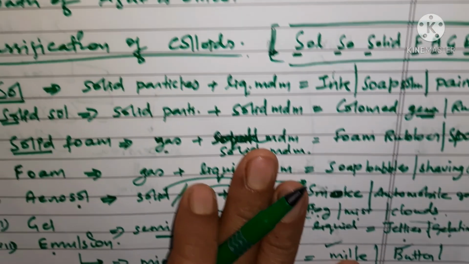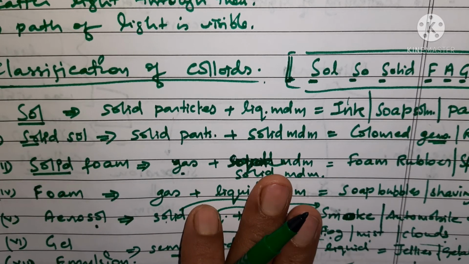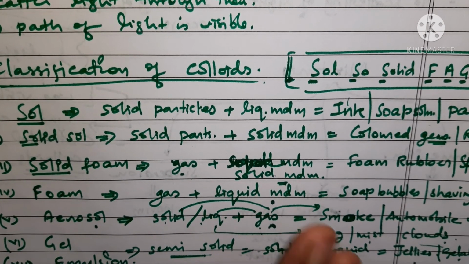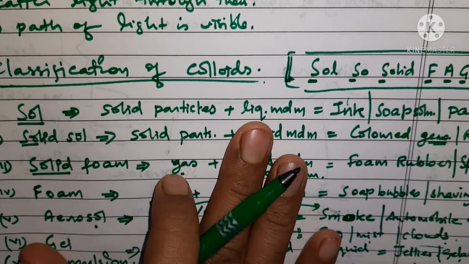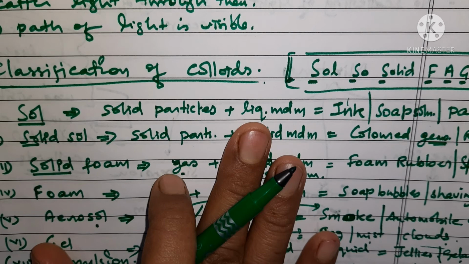Okay, so this is all about colloids, and once more I'll be telling you about the Tyndall effect. It is simply the scattering of light by colloidal particles. Okay, scattering of light by colloidal particles is known as the Tyndall effect.